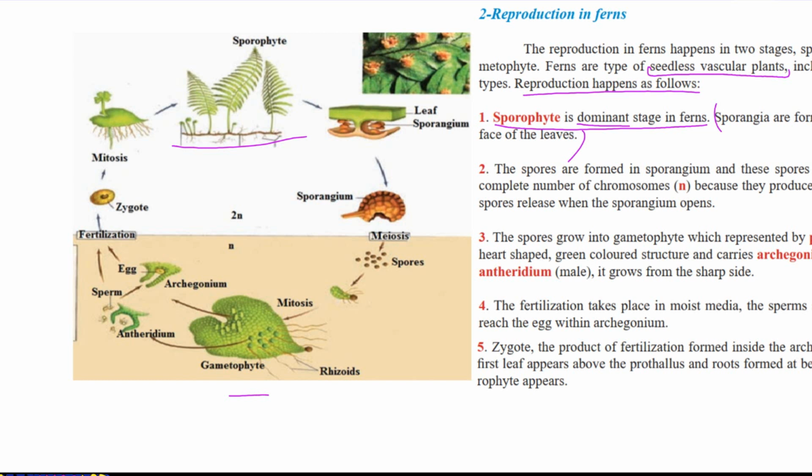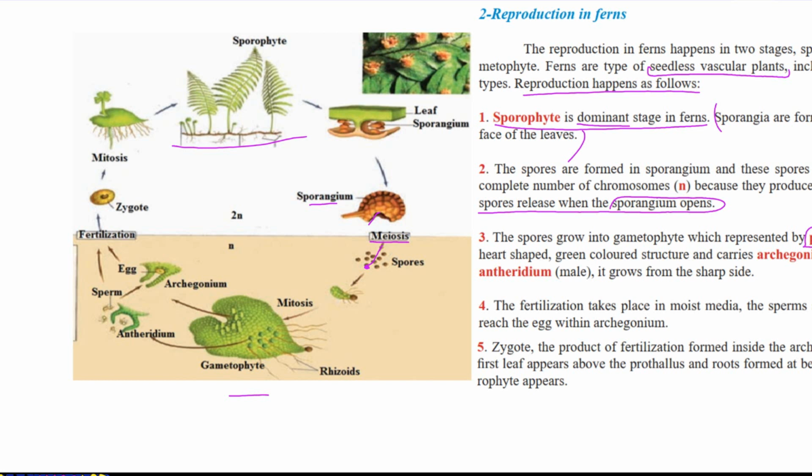The spores are formed in the sporangium by meiosis, and as a result they have half of the chromosome number, and the spores are released when the sporangium opens. Again, when the sporangium forms spores, meiosis ended, the sporangium splits or opens, and spores are released. The spores grow into the gametophyte because an asexual reproductive cell can germinate into a new organism without fertilization. What we call protonema in mosses is represented by the prothallus in ferns, but the structure is different.